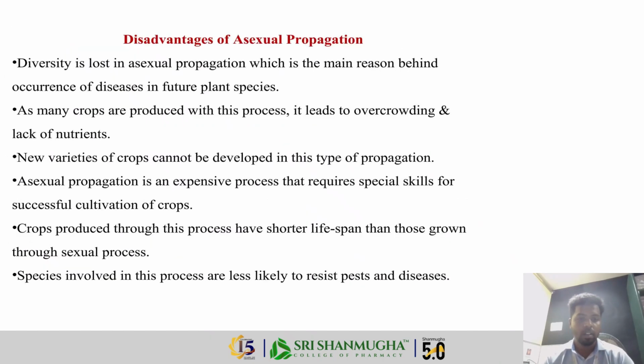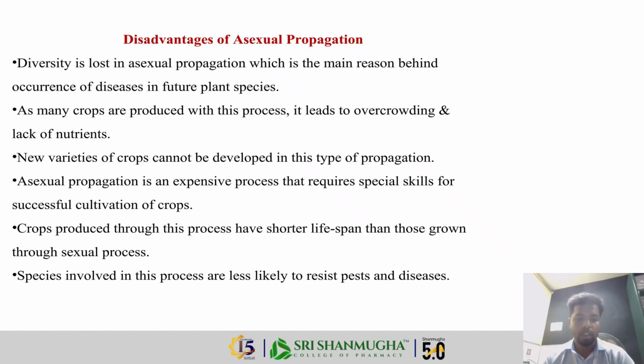It also has its own disadvantages. The first is that diversity is lost in asexual propagation, and as many crops are produced with this process, it leads to overcrowding and a lack of nutrients.